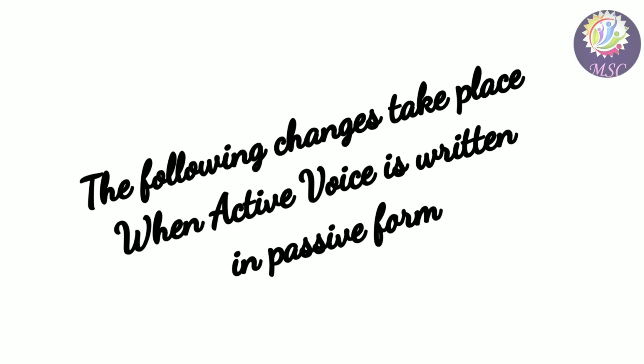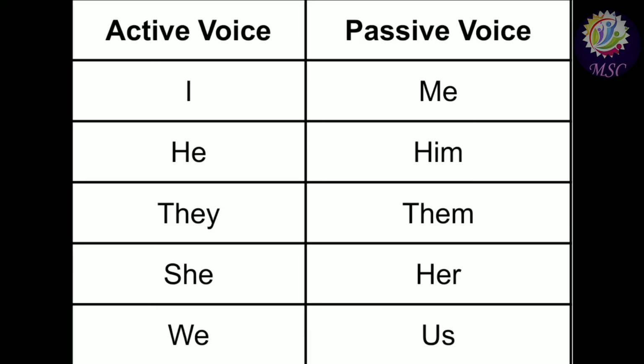The following changes can take place when the pronoun of the active voice is written in passive form. I becomes me, he becomes him, they becomes them, she becomes her, we becomes us.